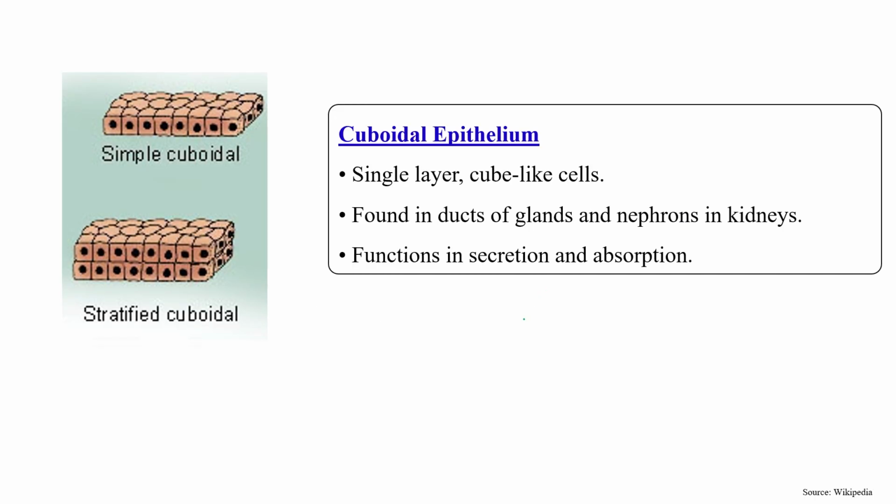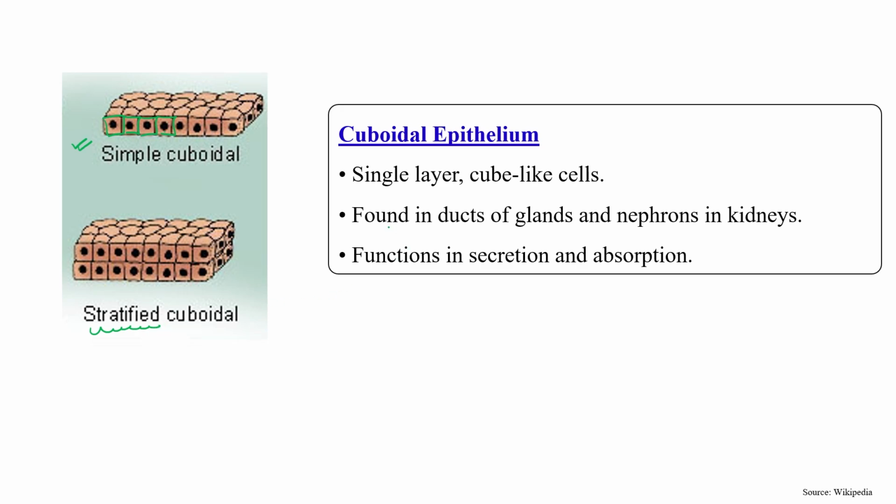Okay, similarly, cuboidal epithelium, we can further divide on the basis of layer type. If a single layer is there, only one type of cell, one cell layer, that time we can use the term simple cuboidal, as the structure is just like a cube. Okay, if more than one layer is there, that time we can again use the term stratified cuboidal.